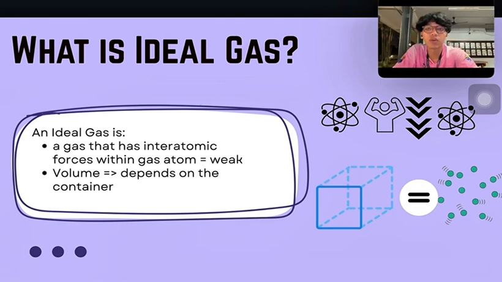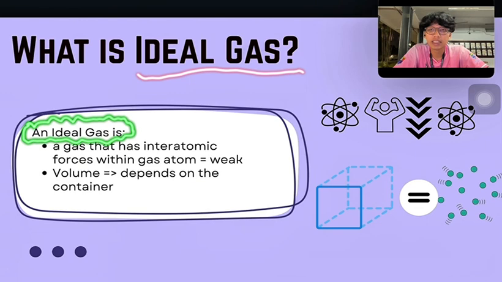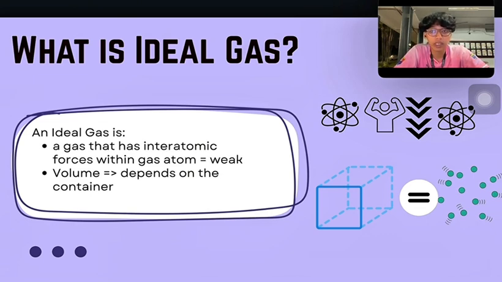So next, we will move to the next slide, which is ideal gas. So what is an ideal gas? In simple terms, it is a theoretical gas that makes our calculations much easier. It has two key characteristics. The first one is that the interatomic forces between the gas atoms or molecules are extremely weak. For all practical purposes, we consider them to be zero. They don't really attract or repel each other.